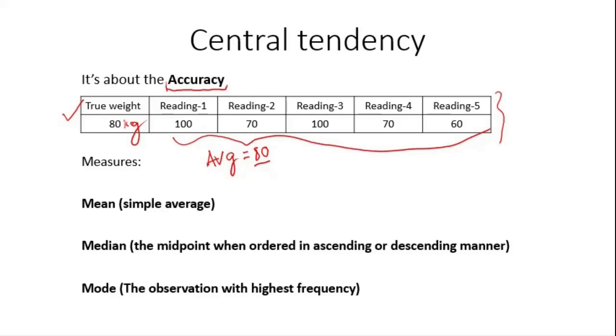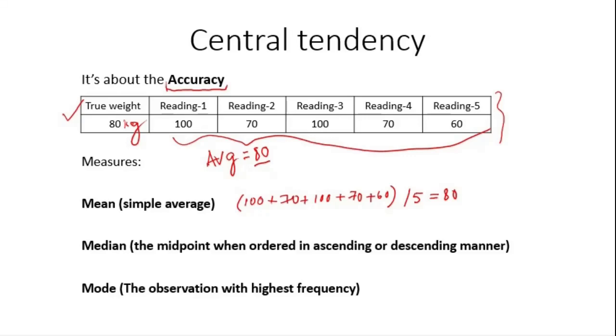What is a mean? Simple average, like we see here: 100 plus 70 plus 100 plus 70 plus 60 divided by 5. This will be 80. This is called simple average or mean. Median comes when you order the data in either ascending or descending order.